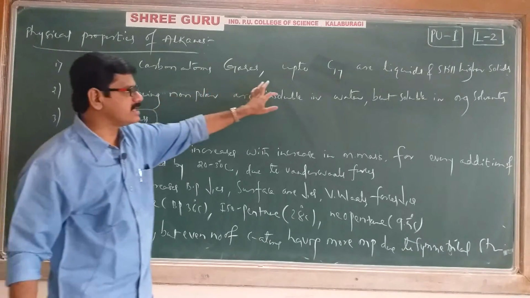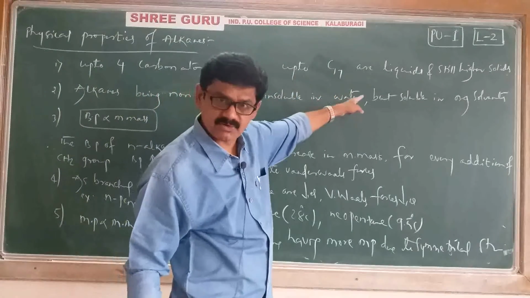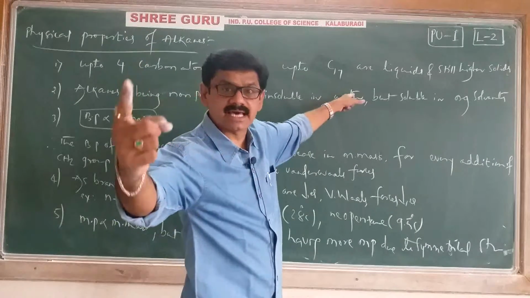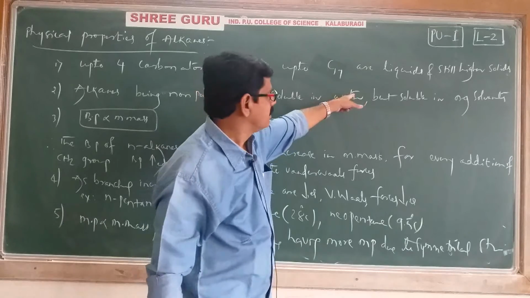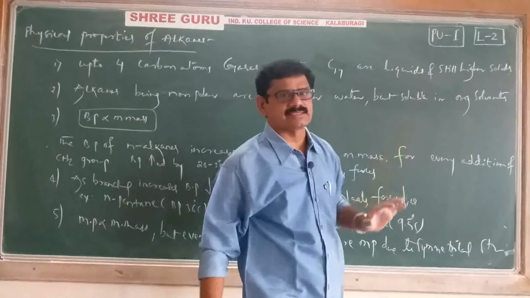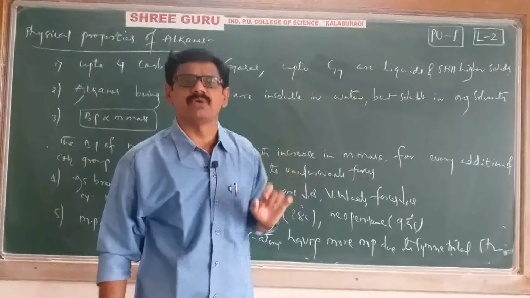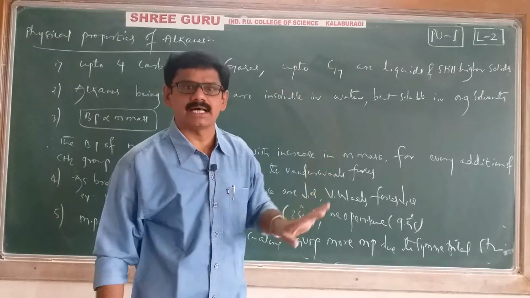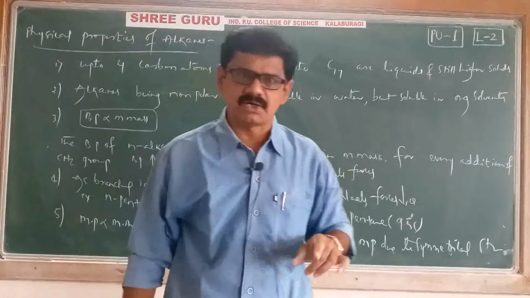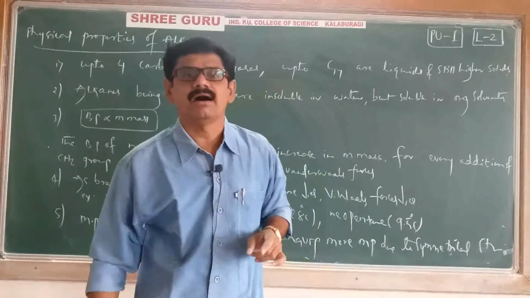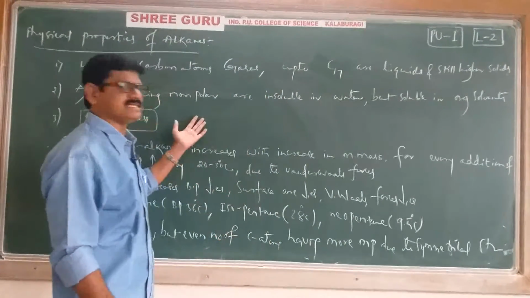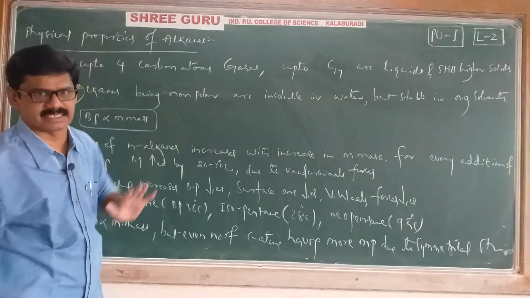Being non-polar, they are insoluble in water because water is polar, but they are soluble in organic solvents like benzene, ether, etc.